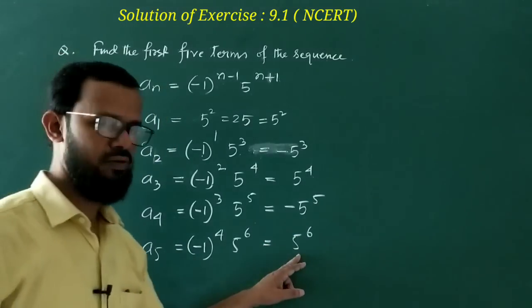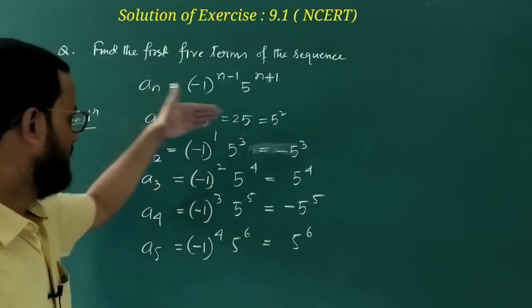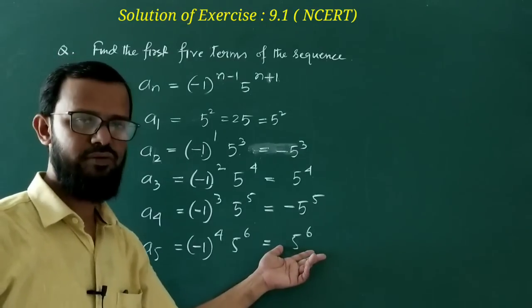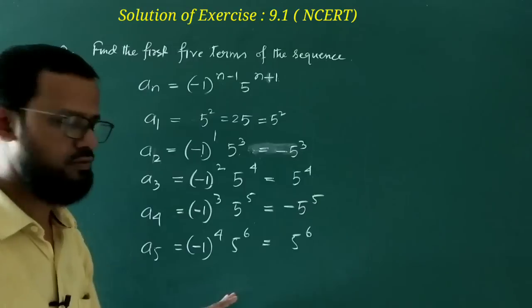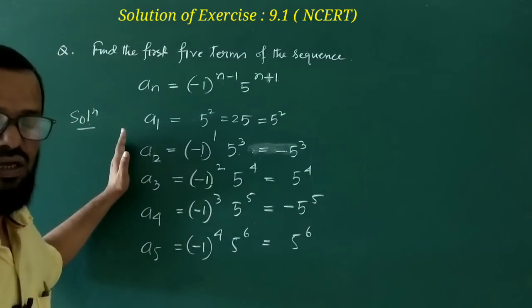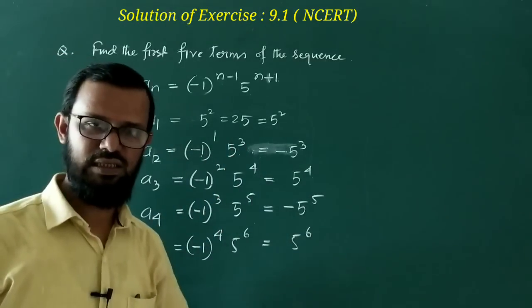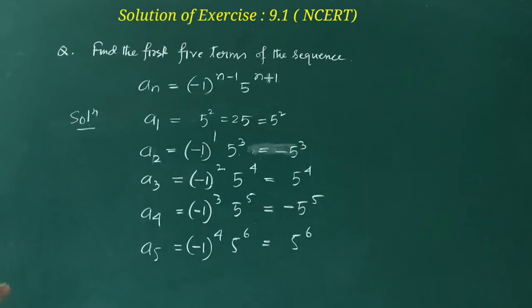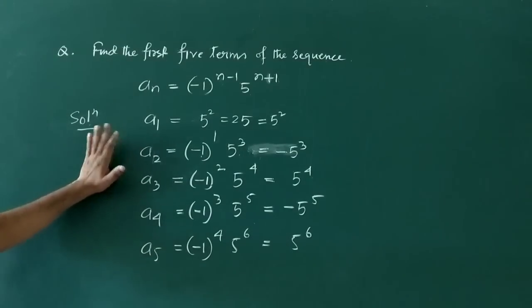Though you can calculate, this will be a huge calculation, so I think you have to maintain this way. These are the first term, this is the second term, no need to expand it. And if you can multiply, you can do it. But if you remain this way, you will get marks. Your purpose is to find how to find the terms of the sequence. This is a very simple question. Just a reminder of how to find the term of a particular sequence.